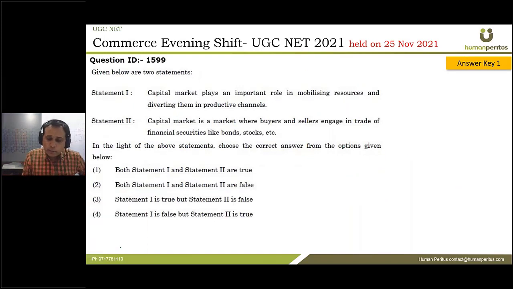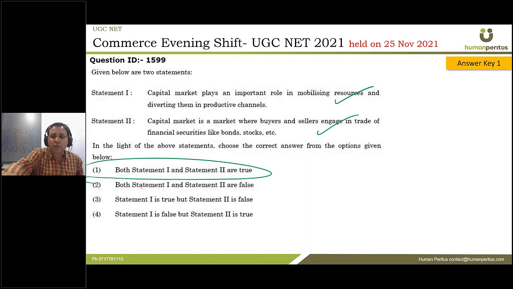Okay, next one. Capital markets play an important role in mobilizing resources and diverting them into products. It's a very nice statement, nothing wrong. Capital market is a market where buyer and seller engage in trade of financial securities like bonds, stocks, of course true. So both statements are true and the correct answer is 1.